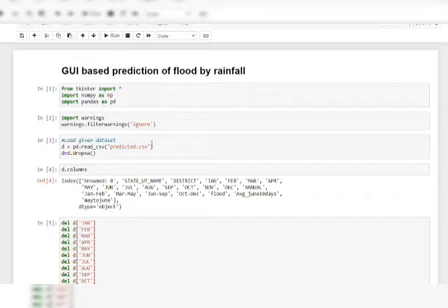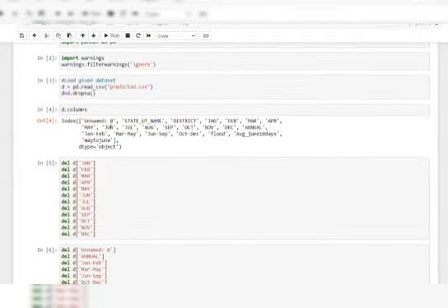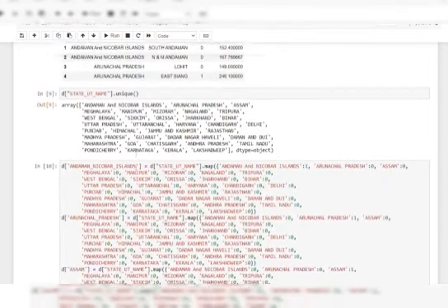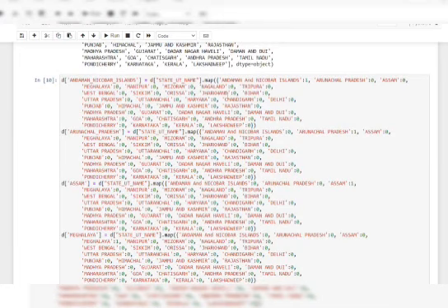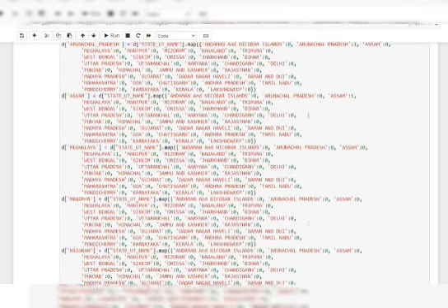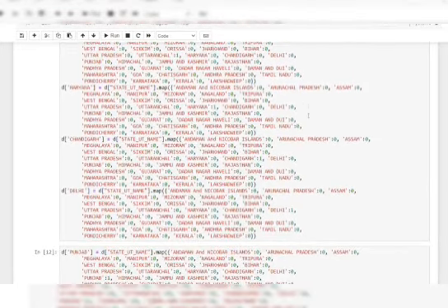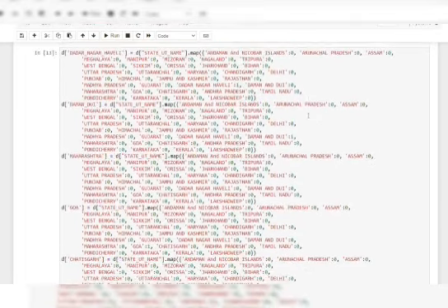Here we are ignoring warnings and after reading the predicted data, we are declaring the columns, and again we are deleting some duplicate values of Jan and Feb. Here we can see that we are mapping one state name to the same state name. We are not mapping everything at a time because it will show an error. So Andaman and Nicobar Islands is mapped with Andaman and Nicobar as 1 and all the other states as 0. It was done until every state name is matched with the state name.